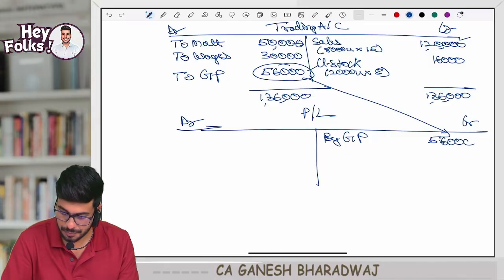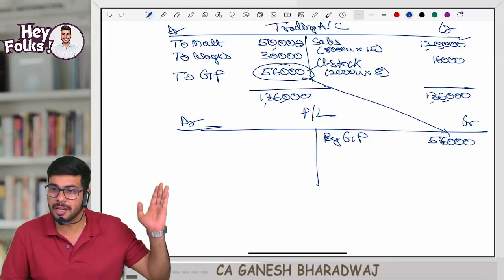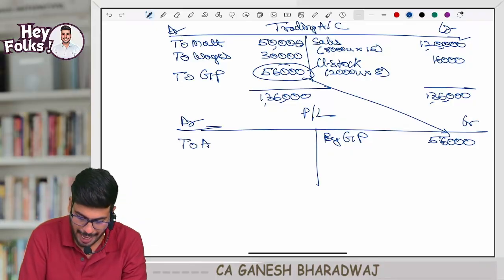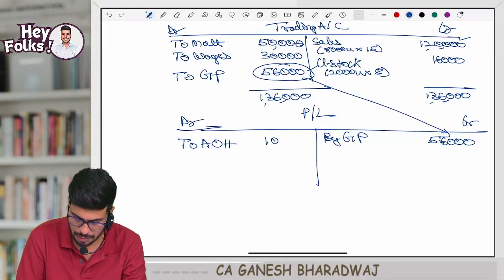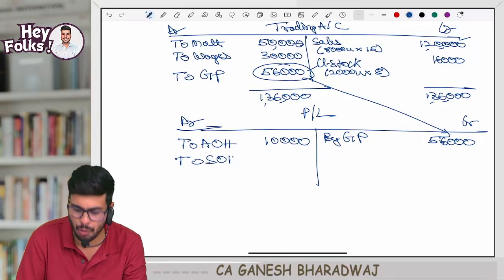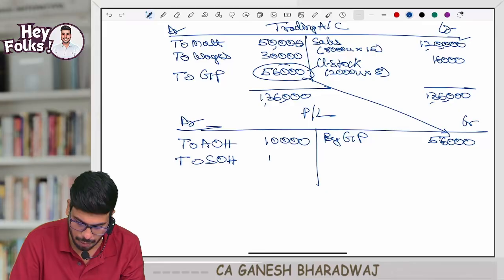56,000. Now, is 56,000 your final profit? No. Why? You have incurred some cost outside your factory also. What is that? Administration overheads. Popularly, we call it AOH. How much was that? 10,000 rupees, right? And selling and distribution overheads, we call it SOH, selling overheads. It's a terminology. How much was that?